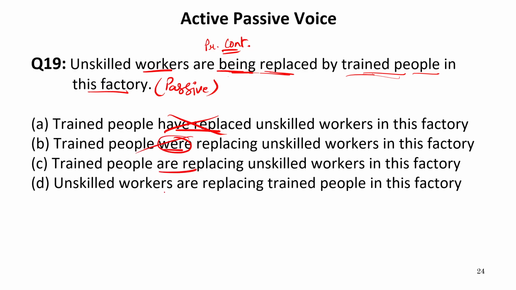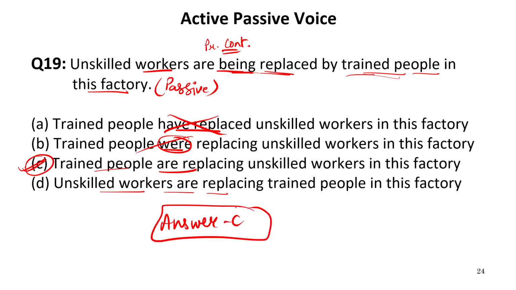Are replacing and workers are replacing. So in the C option it is written trained people are replacing unskilled workers. Obviously the agent is trained people, so on the subject place we need trained people, which is given in C option, whereas in D option it is written unskilled workers. That is the object for the active voice. Therefore C option is absolutely correct. So our answer is C.